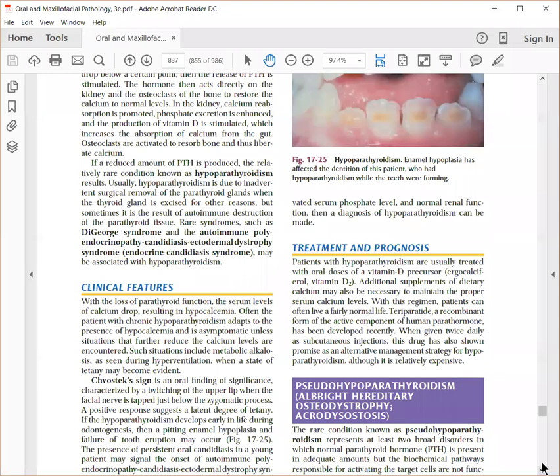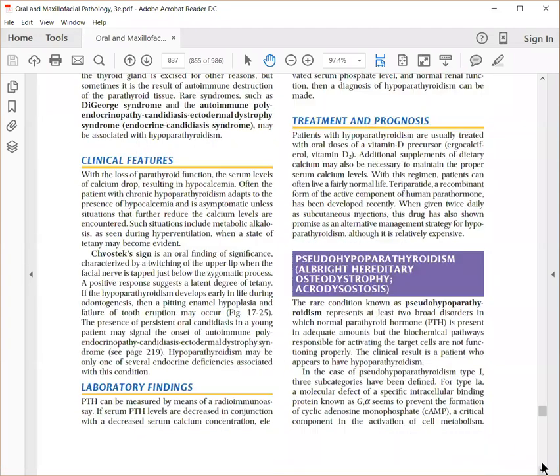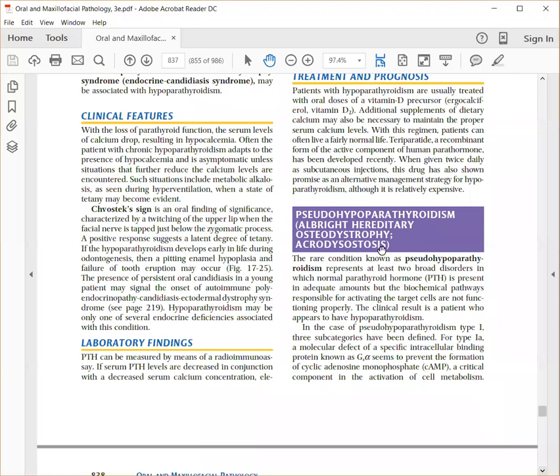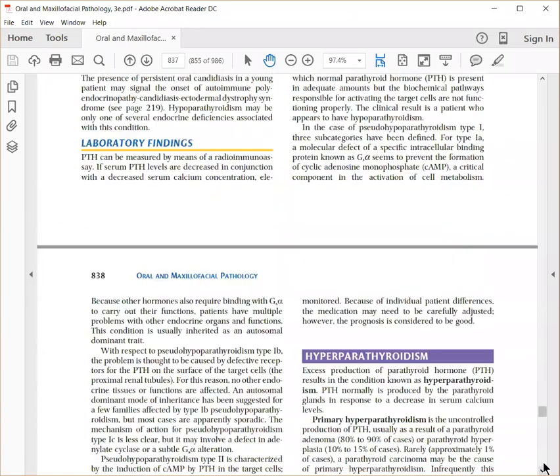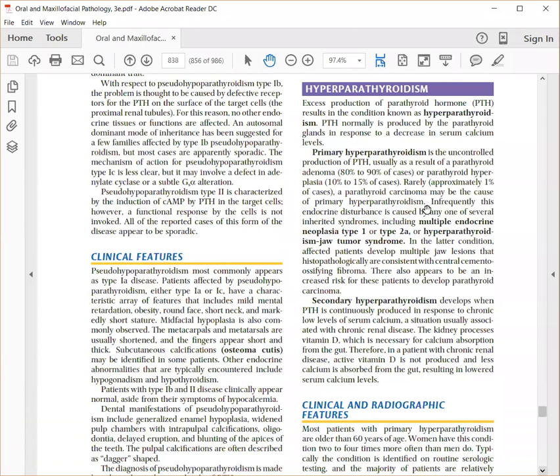So in hypoparathyroidism, Chvostek's sign is positive, whereas pseudohypoparathyroidism is a condition where a normal parathormone is present, but the biochemical pathway that activates the action of PTH is absent. This is an extremely rare condition, whereas hyperparathyroidism is far more common.